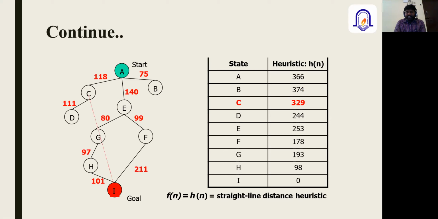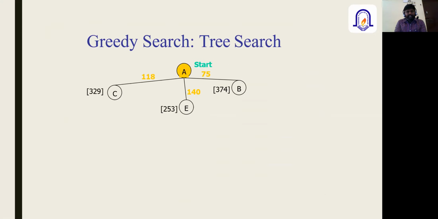The straight line distance is calculated using different mathematical functions like Euclidean distance or Manhattan distance. Based on two coordinates, it is the square root of (x2 minus x1) whole square plus (y2 minus y1) whole square. That formula provides the straight line distance between the two points. Similarly, the straight line distance between D and I is 244, and so on. So these distances have been calculated using the heuristic function.